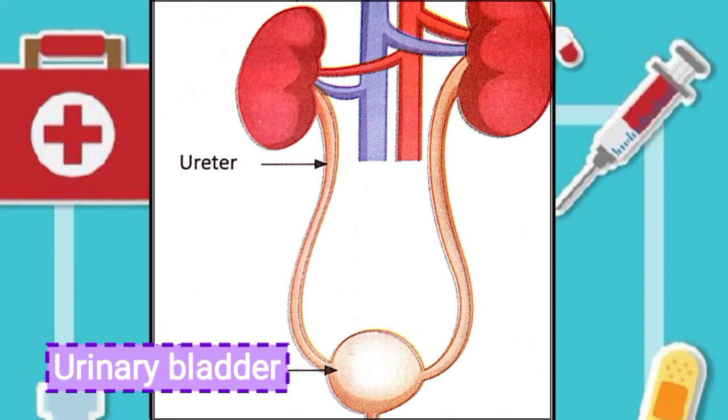Now let's understand the urinary bladder. The urinary bladder is a temporary storage for urine, and the function of the urinary bladder is to collect and store urine from the kidneys until it can be excreted out of the body. And the bladder can hold a considerable amount of urine, which allows the kidneys the ability to continue filtering the blood even when an organism cannot urinate.